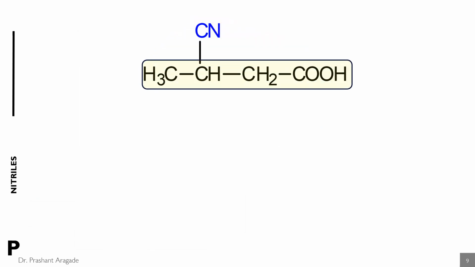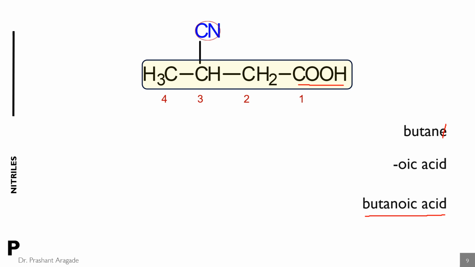So let's discuss how to name this compound. The numbering starts from the functional group. So there are four carbon atoms, so the name is butane. The E is replaced with the suffix used for carboxylic acid, that is oic acid, and hence the name is butanoic acid.